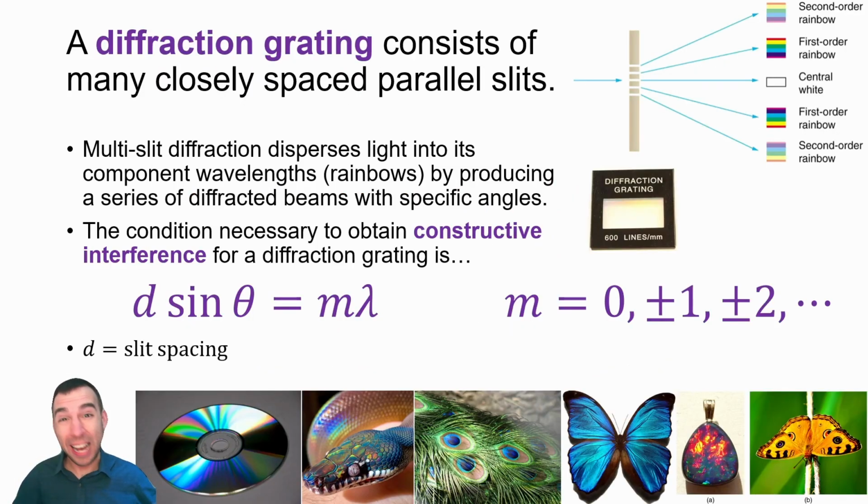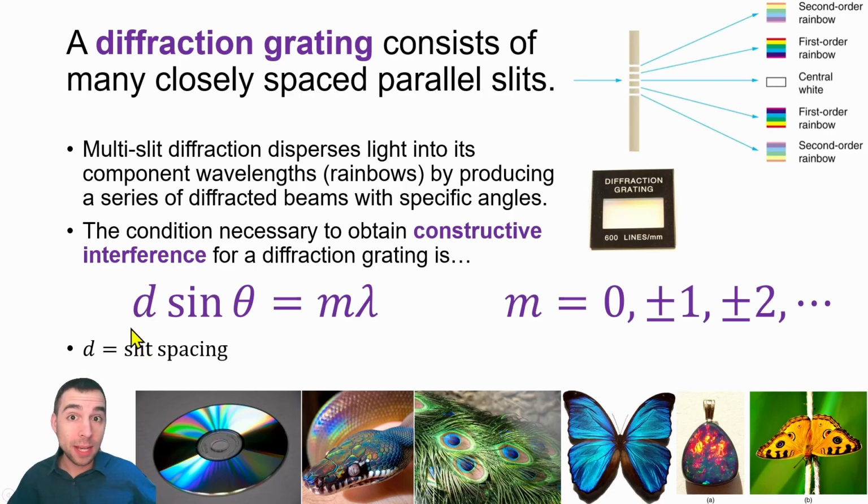Another type of diffraction other than two-slit diffraction is called multi-slit diffraction, where we can use something called a diffraction grating that has many slits in it. If we shine light through a diffraction grating, we will see that it gives an interference pattern. You can see a diffraction grating right here, and you'll notice that it is often given the number of lines per millimeter of the diffraction grating. And so if you invert this, you can figure out what the spacing is per line for some diffraction grating, and that will be your d number for this diffraction equation.